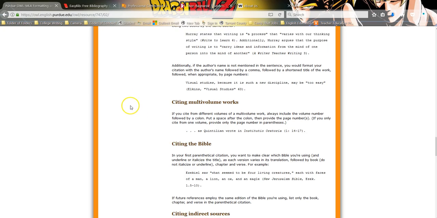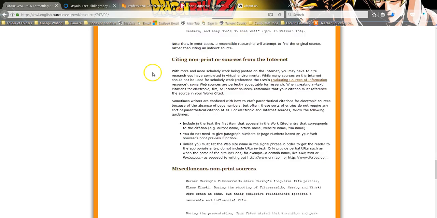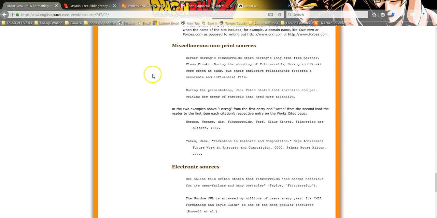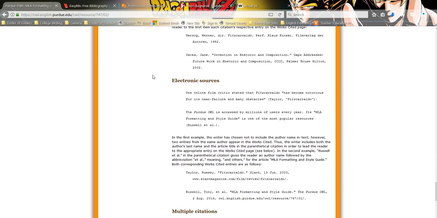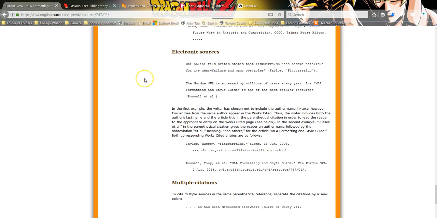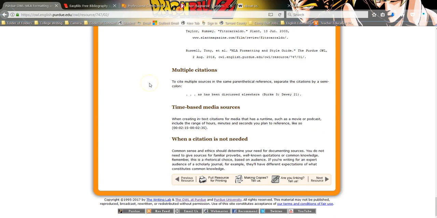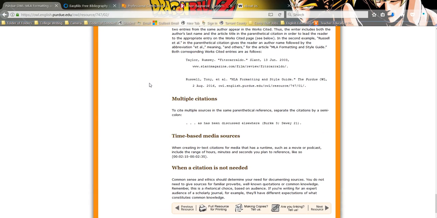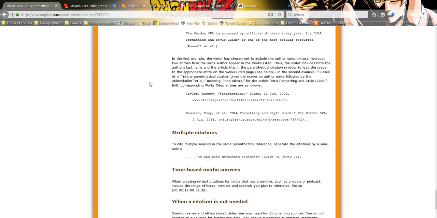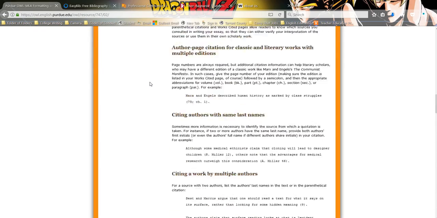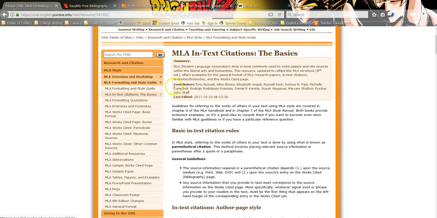This page contains every single thing you need to know about correctly doing an in-text citation, and I've just clarified my point in the fact that the author, or the cited information, is going to go in the parentheses with the page number or whatever identifying information is there. Absolutely imperative.